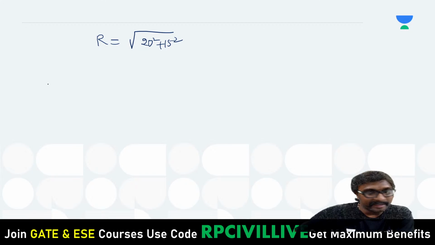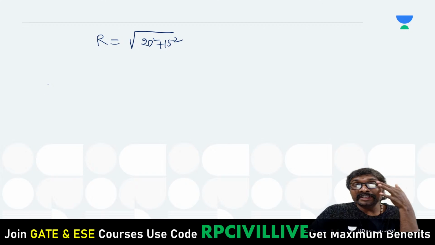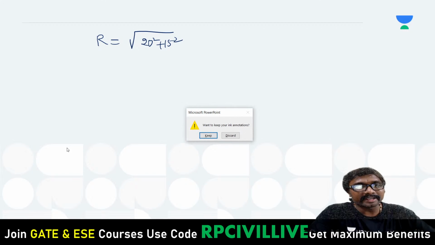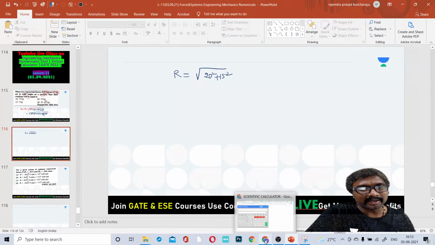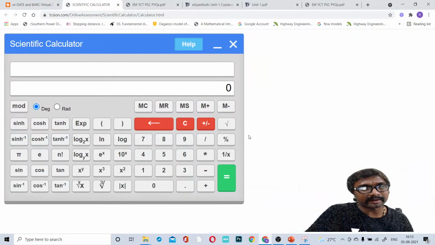Now for this calculation, is using the calculator easy or difficult? Easy only. Shall I write the code, or directly move on to the virtual calculator?